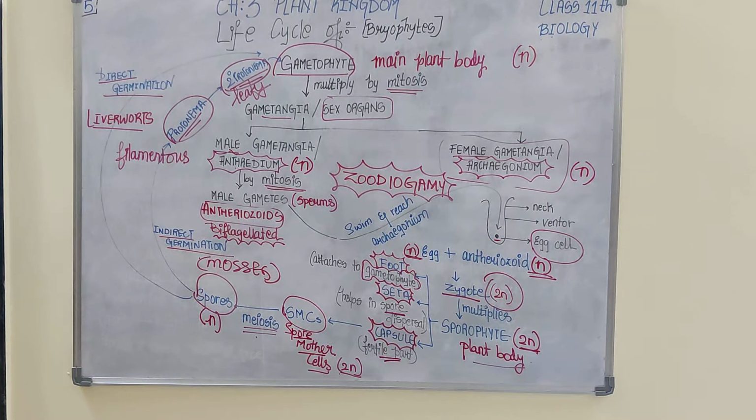If you read these pages carefully regarding bryophytes, liverworts and mosses, I hope you will be able to understand bryophytes more easily. You would enjoy reading the theory content given in the textbook.